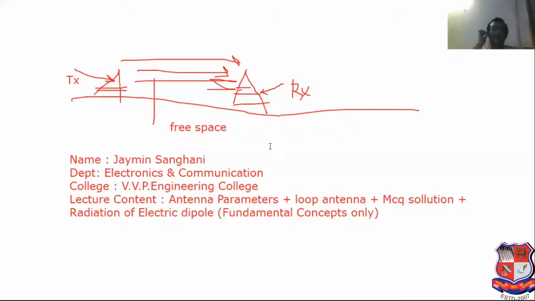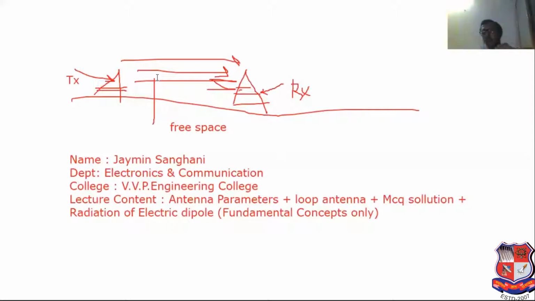Free space means what? What is the impedance of free space according to electromagnetics? It is 377 ohm. So the transmitting antenna impedance should be 377 ohm. If matched with free space, then power is transferred from transmitter to receiver, and the receiver is also able to receive the power.